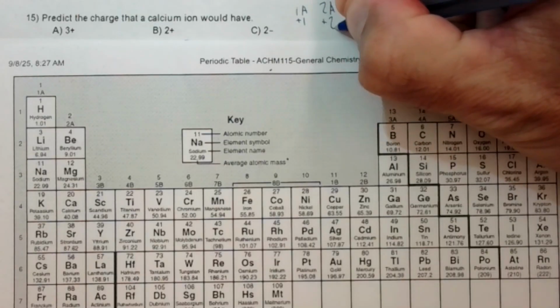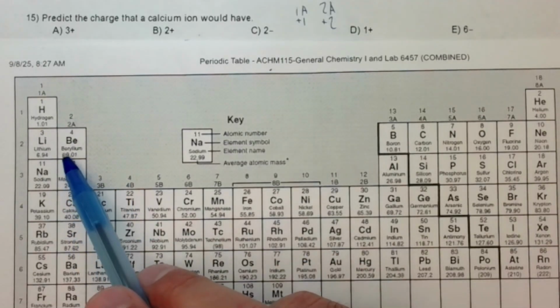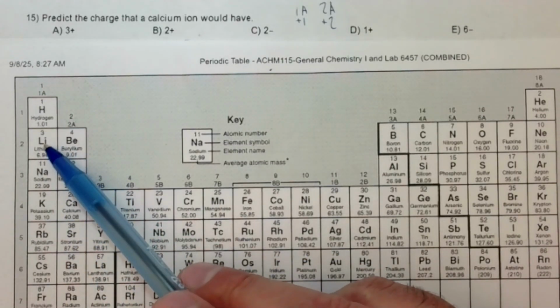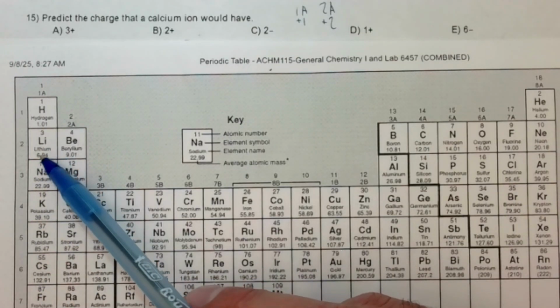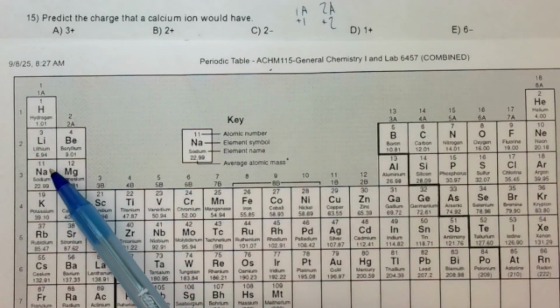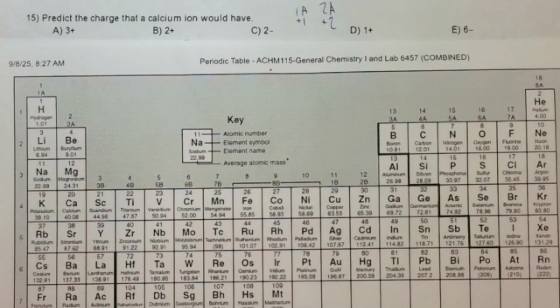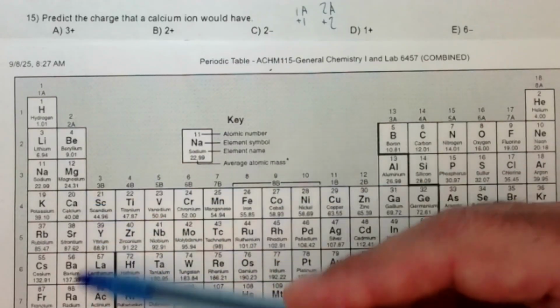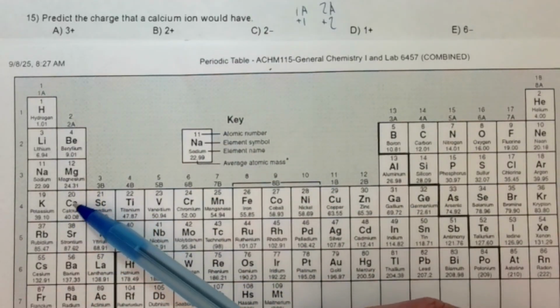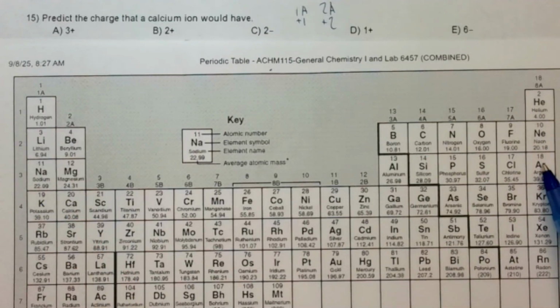2A is +2, and 2A includes calcium, so these elements are +2. These want to lose electrons so they can be noble gas-like. Basically, they lose their valence electrons, and then their core electrons are noble gas-like. If you take sodium, for example, it has 11 electrons. When it loses one, it has 10, and it is like neon. So these ones are going to be +2, because if you take calcium, for example, and it loses 2 electrons, it's going to have 18 and be like argon.